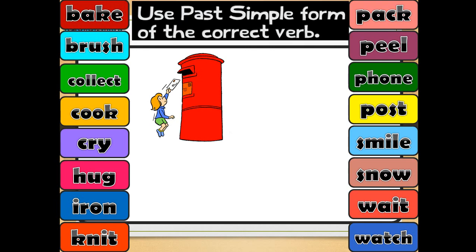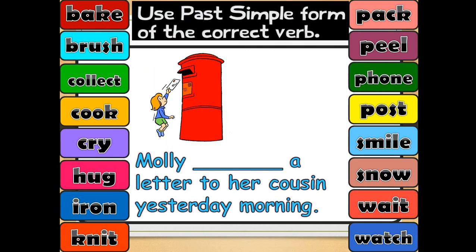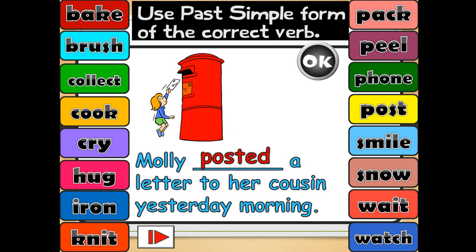Now, use the past simple form of the correct verb. We didn't talk about the irregulars yet, right? So now we are talking about the regular verbs, so I need you to focus with me. We have verbs on the two sides, and we're going to use these verbs in the past tense. Molly, a letter to her cousin yesterday morning. What do you think? Exactly, posted, right? Posted.